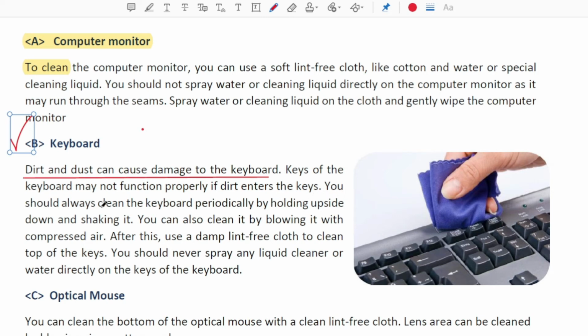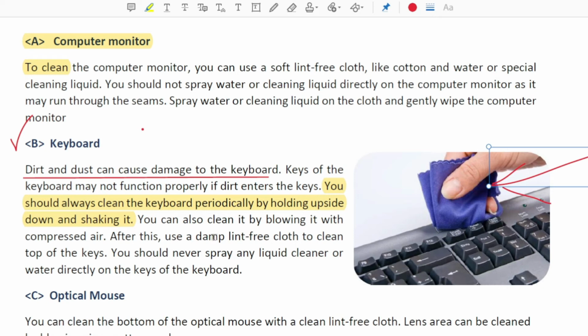So you should always clean the keyboard periodically by holding it upside down and shaking it. It means you can hold the keyboard in your hand and move it vertically or horizontally so that the dust comes out. And then, as shown in this image, in a hand you can hold the cloth like this and you can clean the keys. You can also clean it by blowing it with compressed air.